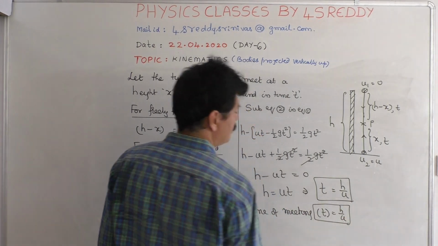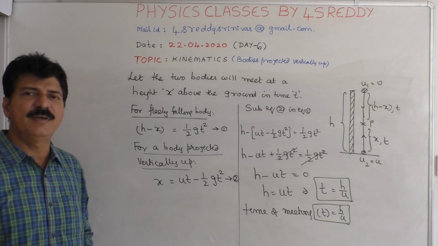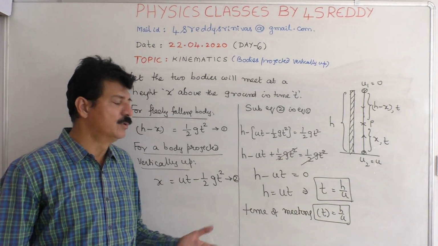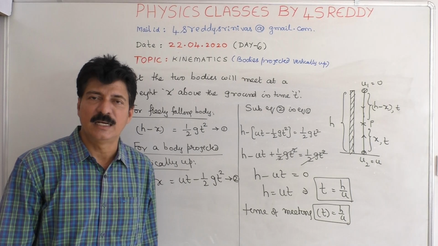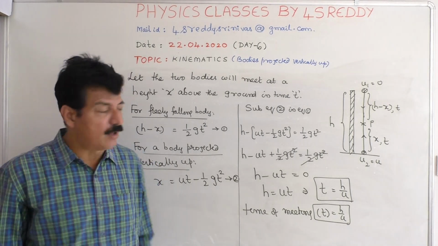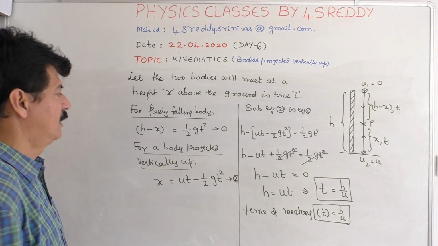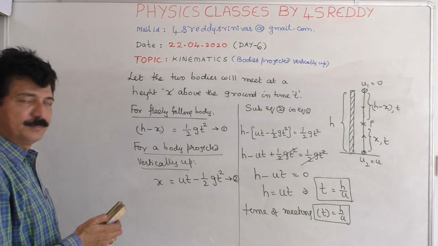A general solution is derived. For any given numerical values of h and u, you can easily calculate the time of meeting and also the height they meet.